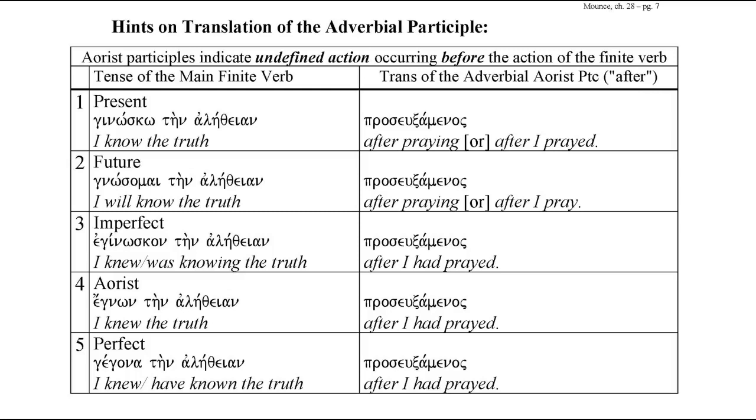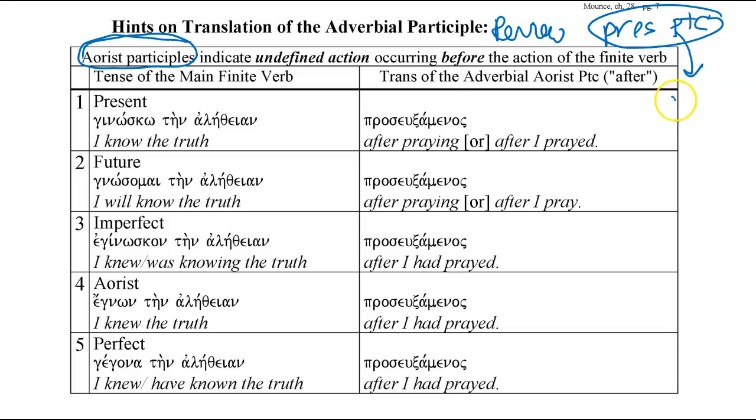Now let's go over how to translate the aorist participles. How do we translate the aorist participles? Well, by way of review, for the present participles, the emphasis, when you translate it adverbially, is simultaneous action or simultaneous time. So we often translated the present participle as "while." You use the conjunction "while" to show that whatever action is taking place in the participle happens at the same or simultaneous time as the action of the main verb.